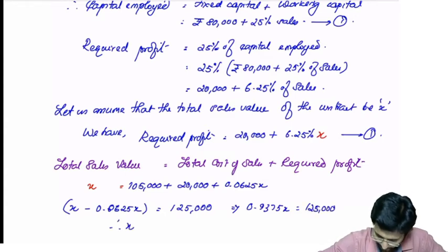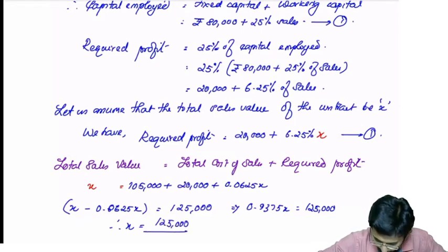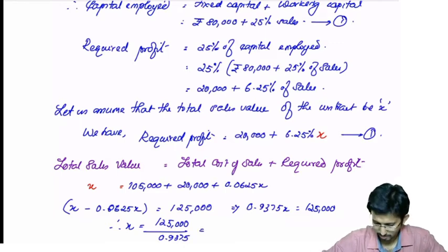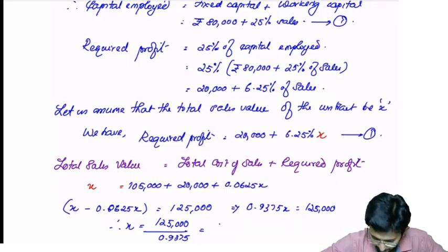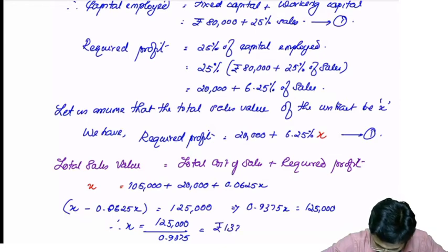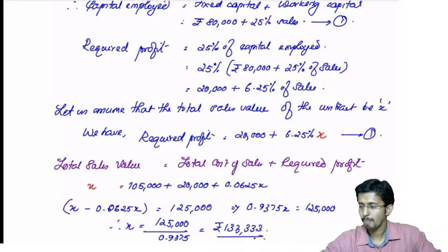Therefore, X is equal to 1,25,000 divided by 0.9375. 1,25,000 divided by 0.9375 is equal to 1,33,333. Is it clear?